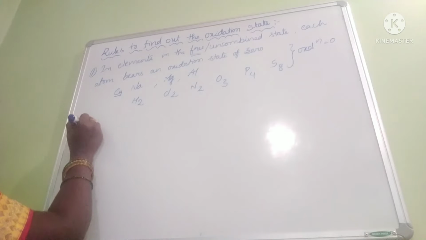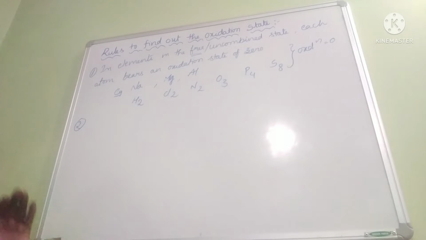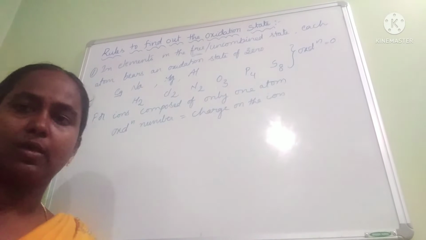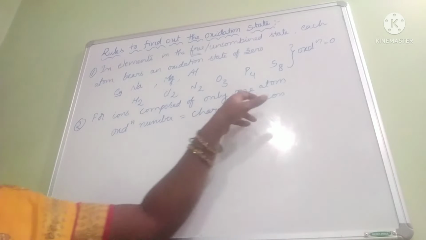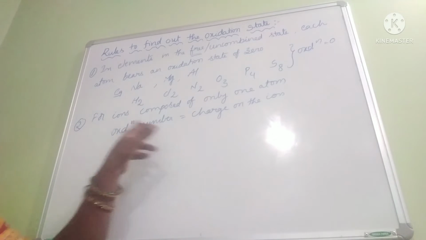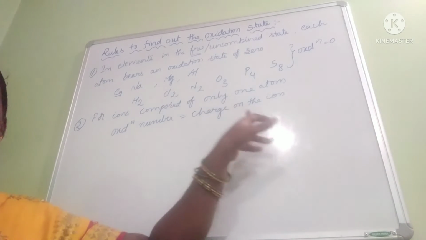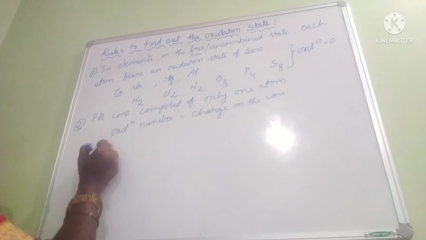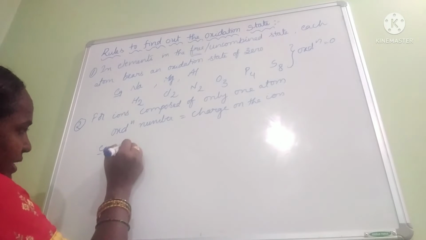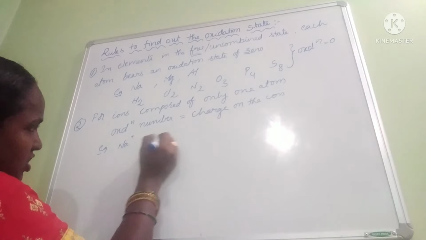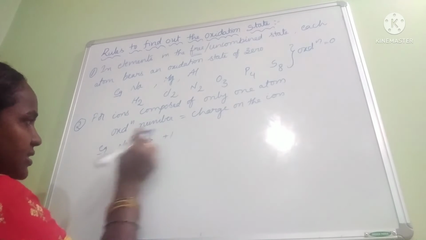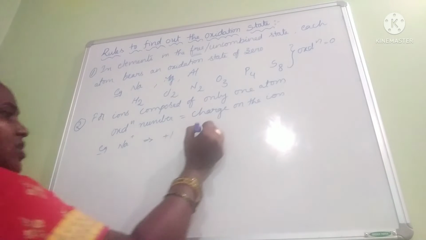And next one, for ions composed of only one atom, oxidation number is equal to the charge on the ion. For ions composed of only one atom, the oxidation number of that ion should be equal to the charge on the ion. For example, Na+. Here the oxidation number of sodium is equal to the charge on the ion.